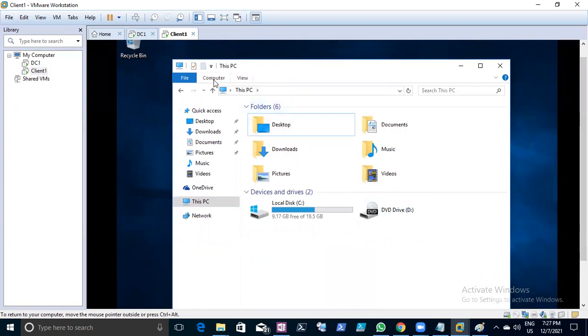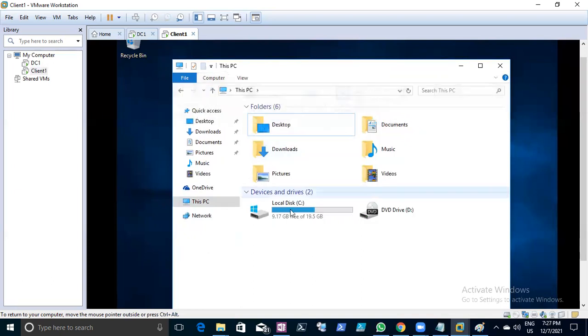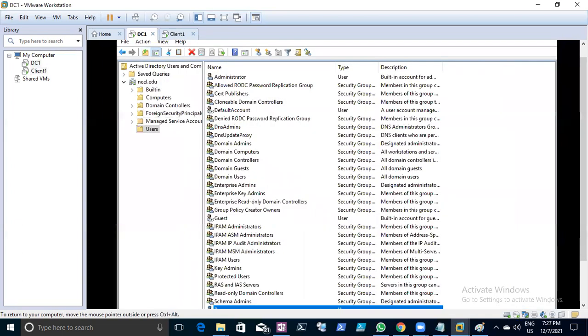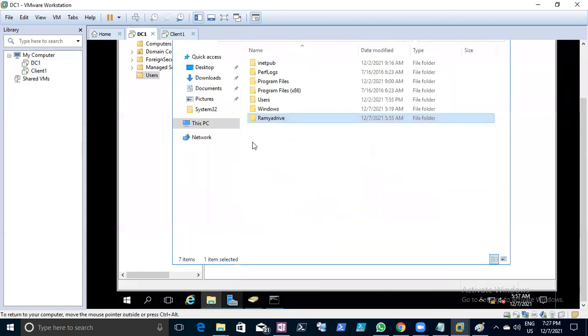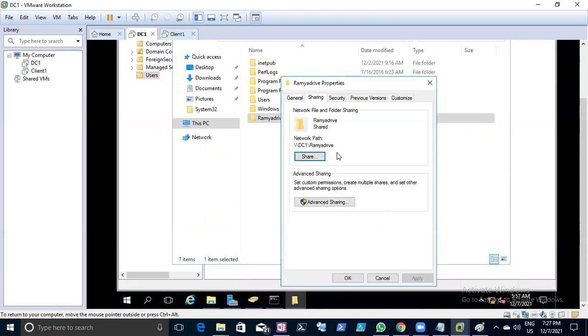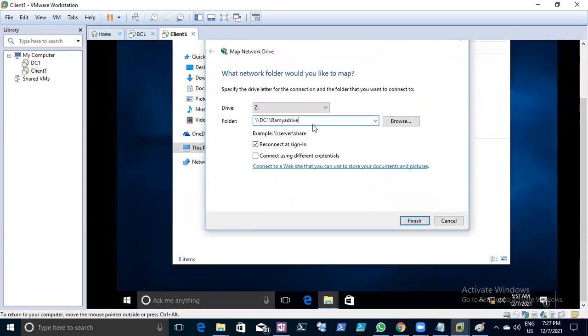Very simple. Go to My Computer, Map network drive, and give the path. The path where the shared folder is. This is actually what we have to find on the server, right? First, this work is on the server side, but we need to verify whether the user was using it earlier or not. If he was using it earlier, then we need to take the same path. Just say Finish. Now it will be back.